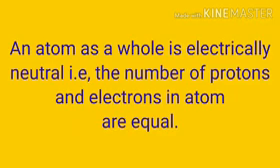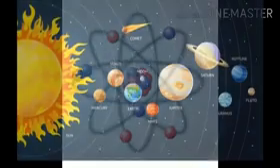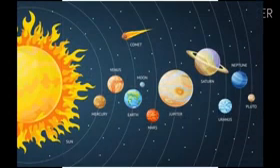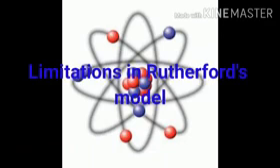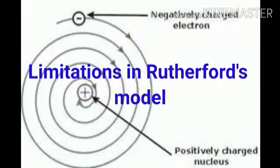All of you look at that picture. Rutherford's model of an atom was somewhat like that of the solar system. The sun is at the center and the planets revolve around the sun. Similarly, in an atom, the nucleus contains the main mass and the electrons revolve around it in orbits or shells.